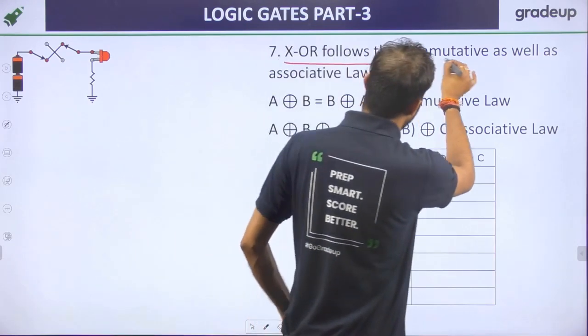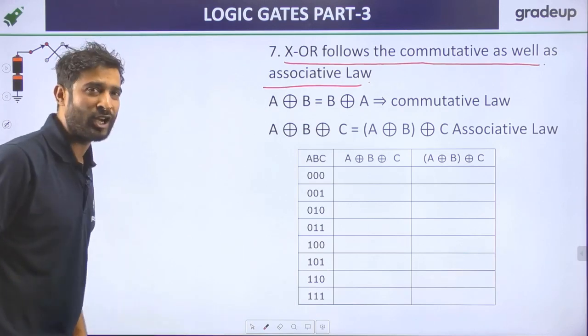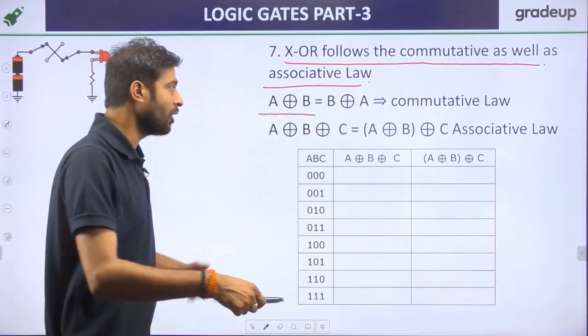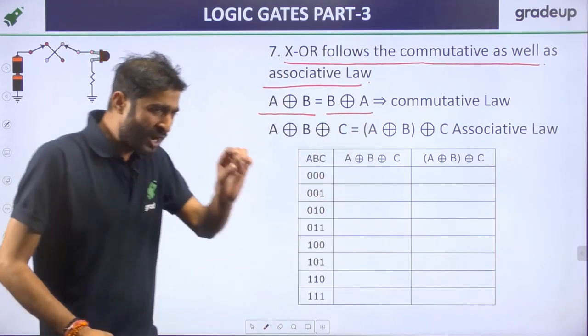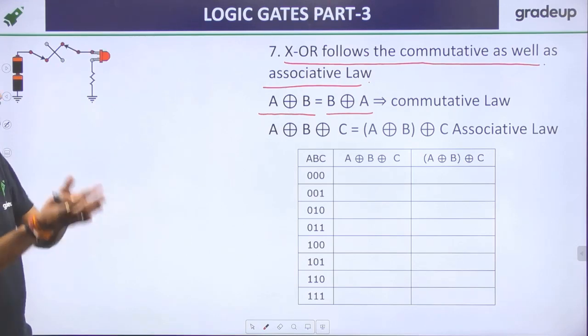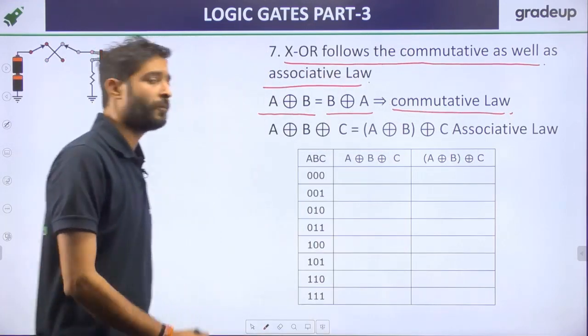XOR will always follow the commutative as well as the associative law. What do you mean by the commutative law? It is just A XOR B is always equal to B XOR A. If we interchange the input terminals and it makes no difference in the output, then it is called the commutative law. And what about the associative law?